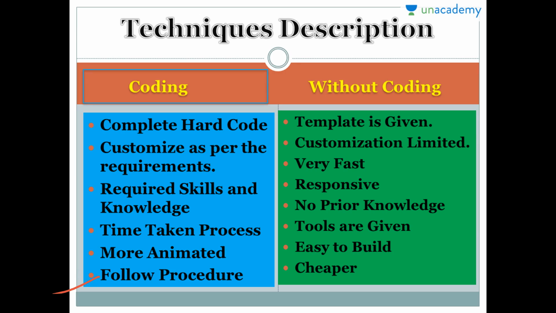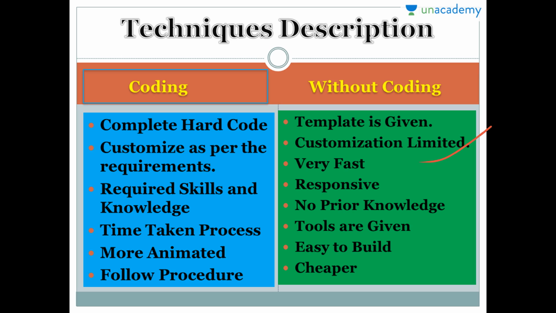Now let us see the features of a without-coding website. A template is given, which means everything is provided to us. We have a platform or tool where we only need to update any changes or text. Then the customization is limited. It means all the design is developed, and we can only change or edit text or images.